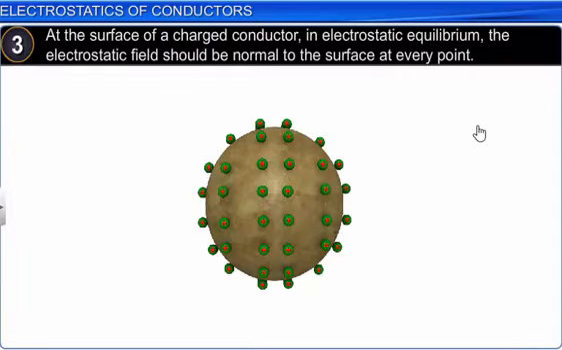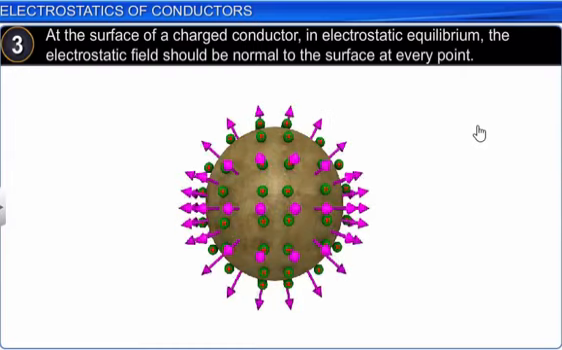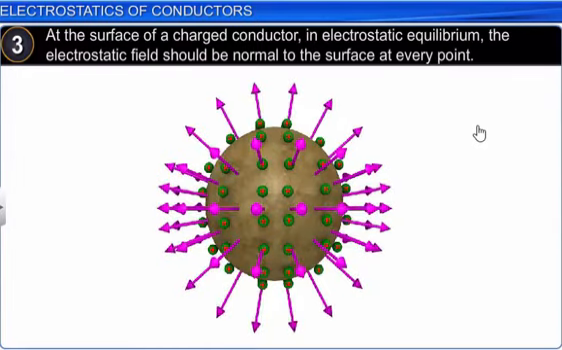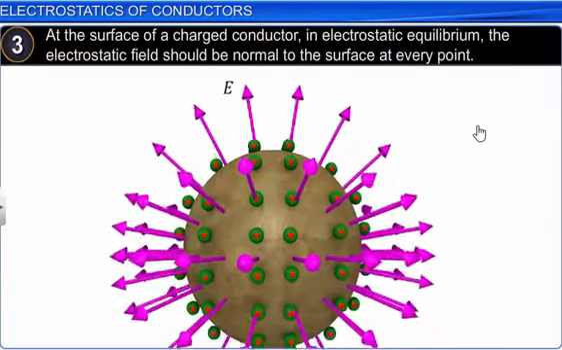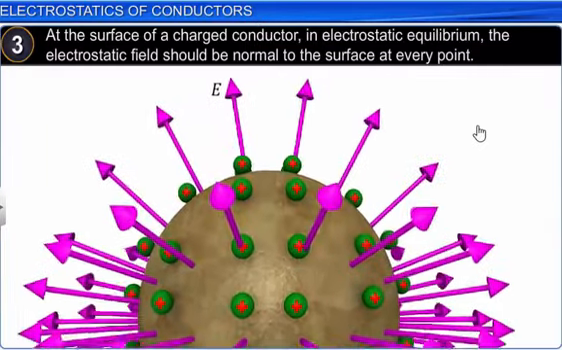Now the third point says that on the surface of a charged conductor in electrostatic equilibrium, the electrostatic field should be normal to the surface at every point. The electric field lines will always be normal, always perpendicular to the surface at every point. Those purple arrow marks show the direction of electric field lines. So electric field lines must always be perpendicular to the surface of the conductor. So this is our third property of a conductor.